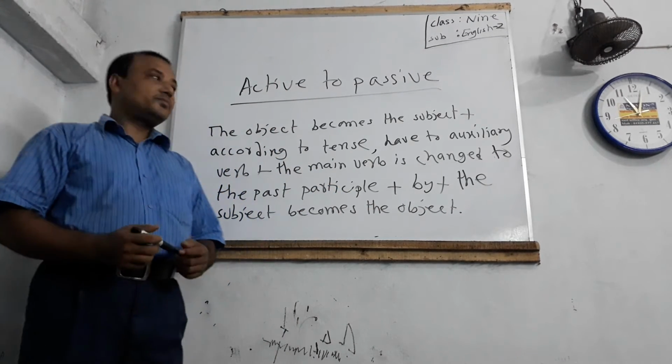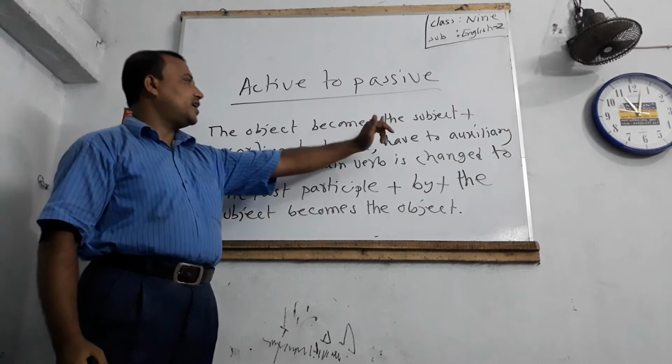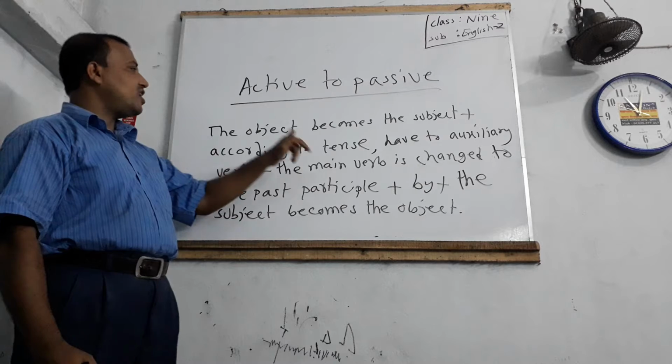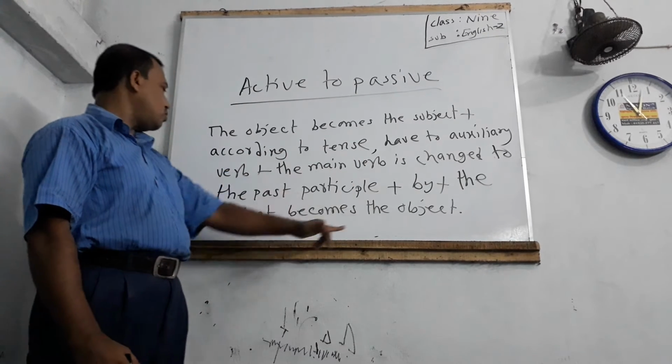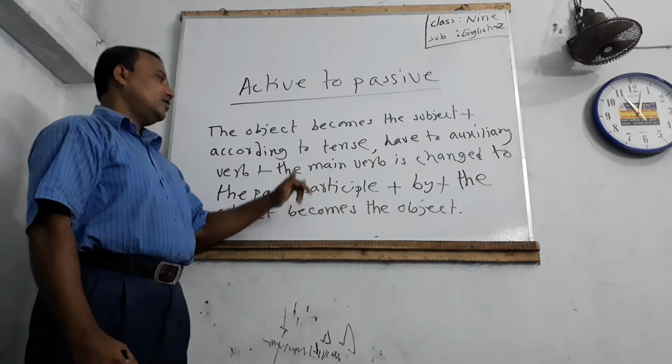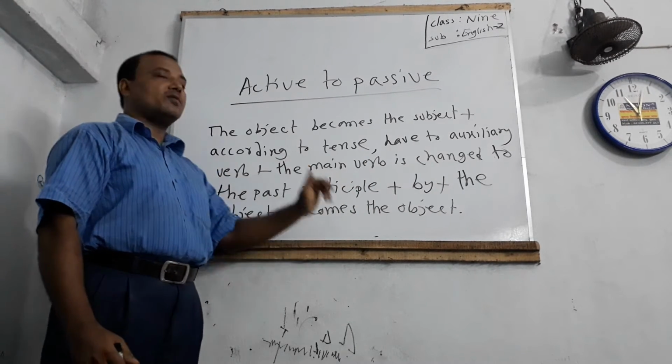Dear students, at first the object becomes the subject, plus according to tense the auxiliary verb, plus the main verb is changed to the past participle, plus by, plus the subject becomes the object.